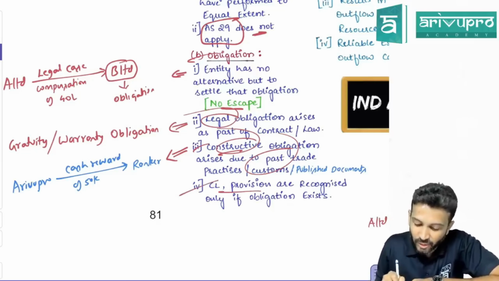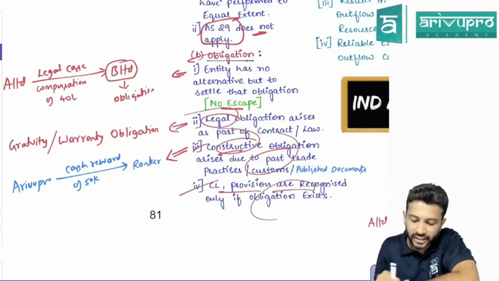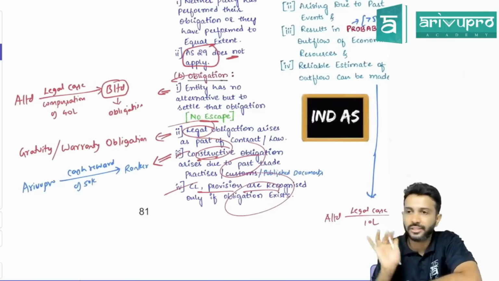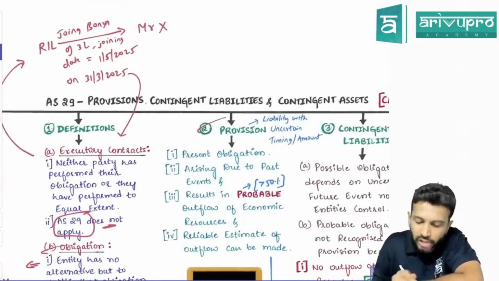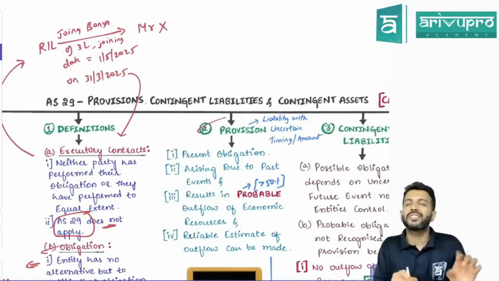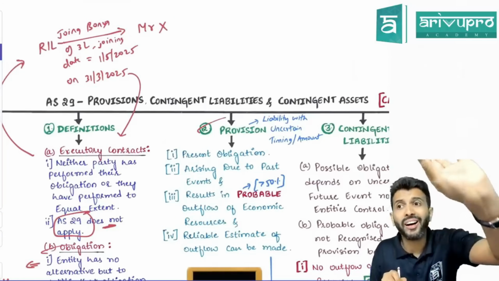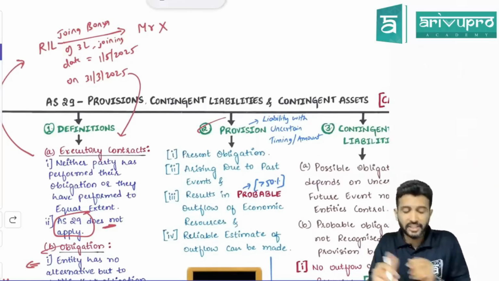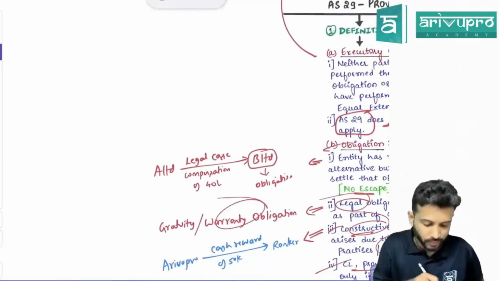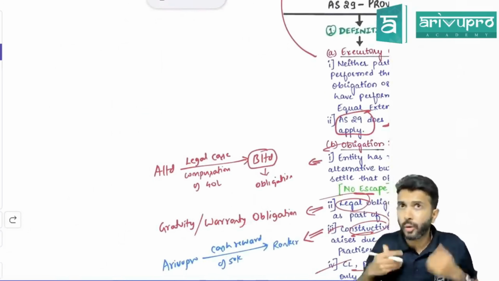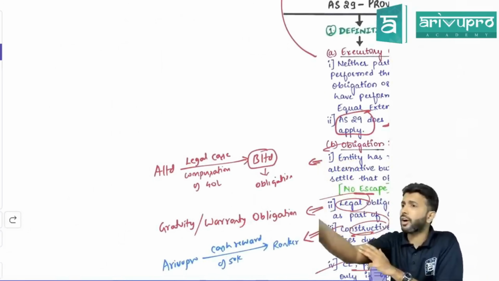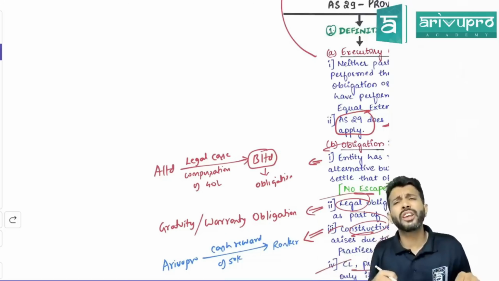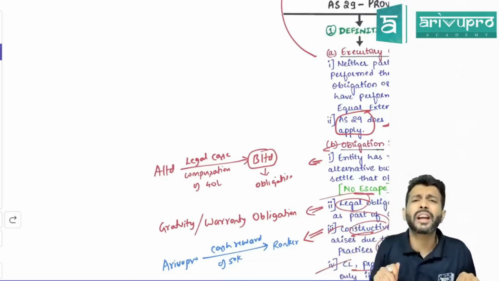Next one is, I told you here, contingent liability and provision are recognized only if an obligation exists. Otherwise, both are not required. What is a provision? A provision is simply a liability, but with uncertain timing and amount. Let's say here, provision for warranty. You have already sold the product with a warranty period of 3 years. Now, can you say with certainty whether this obligation will come?